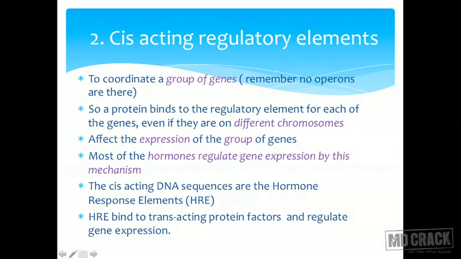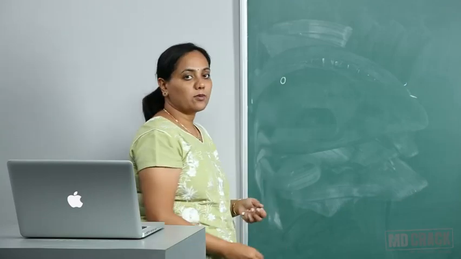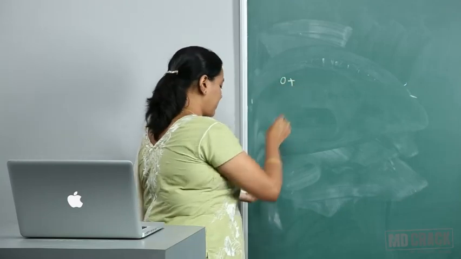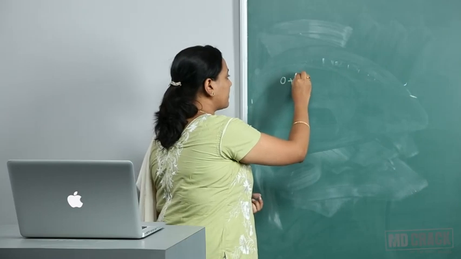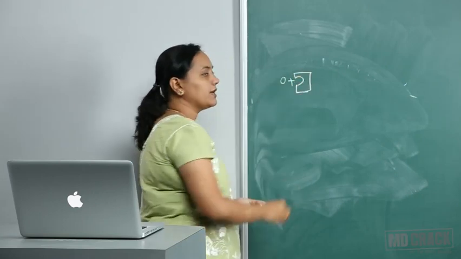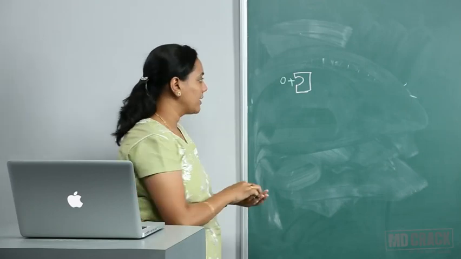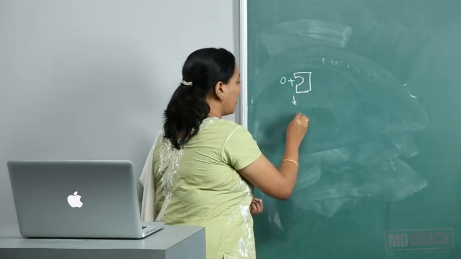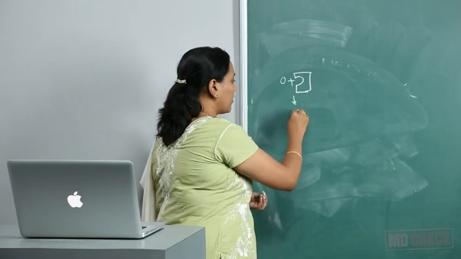It binds to transacting protein factors and regulates gene expression. So suppose there is a hormone, what will happen? This hormone will form a complex with its receptor. Where did this receptor come from? It is a transacting element. So it formed a hormone-receptor complex.